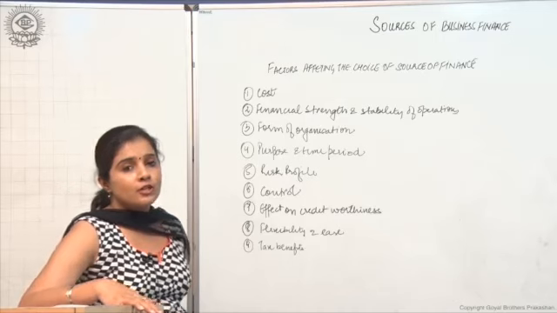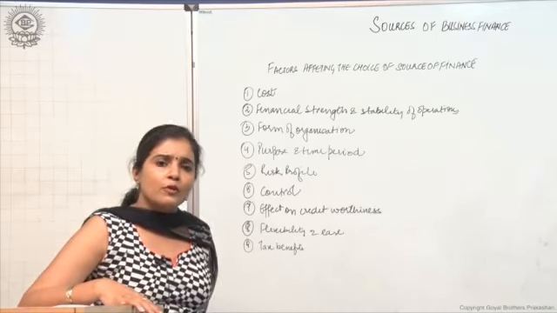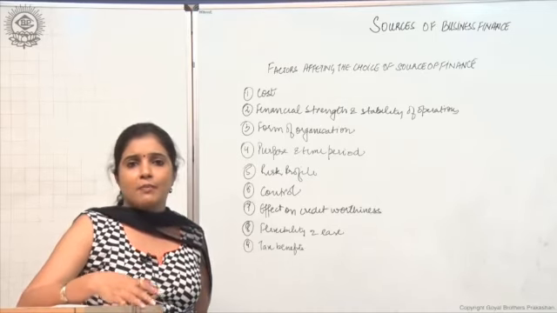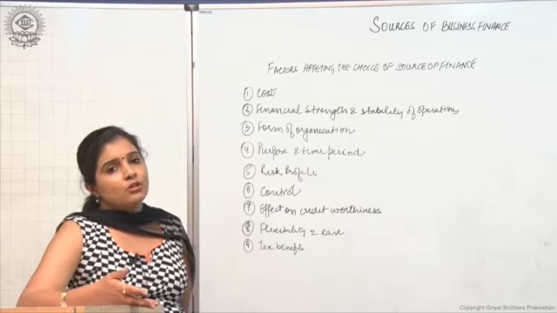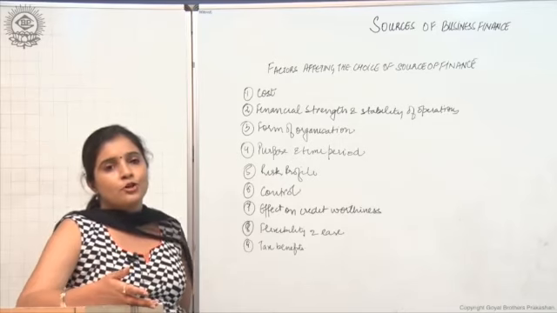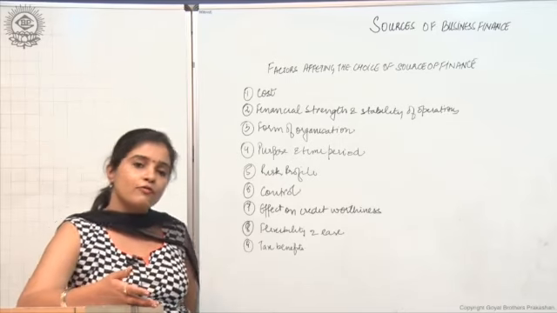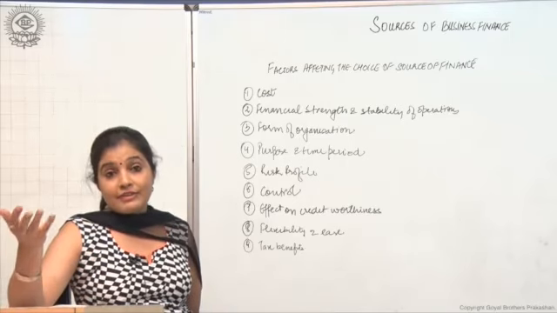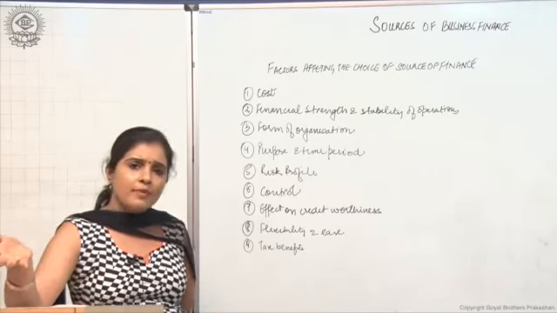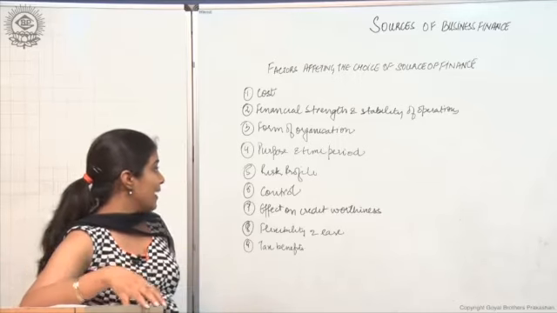Then form of organization. It is only a company form of organization which can raise money using shares and debentures. Otherwise, if we talk about sole proprietorship, joint Hindu family business, or partnership, they have to arrange for money. They basically rely on their own capital or maybe by taking loans from the banks.